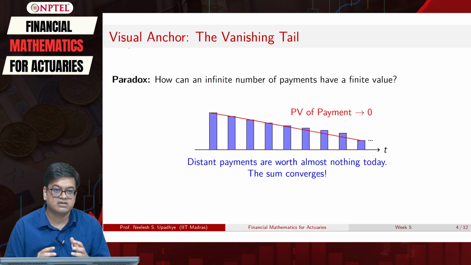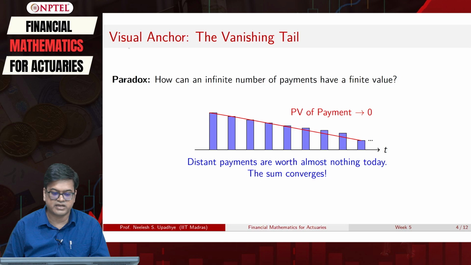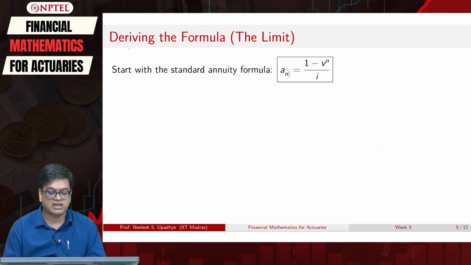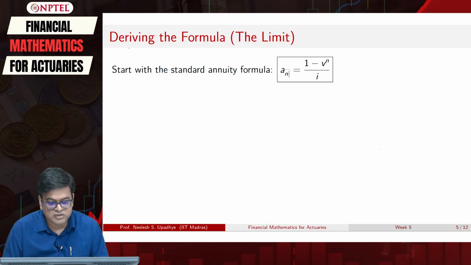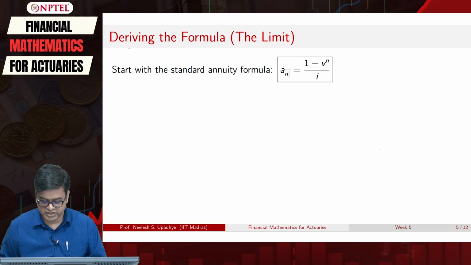So where to start? We will simply start with our standard annuity formula for finite n. What we are calling for is this a angle n that we are discussing. This is annuity immediate. It has the formula 1 minus v raised to n upon i. Now, we are calling for this n to tend to infinity.